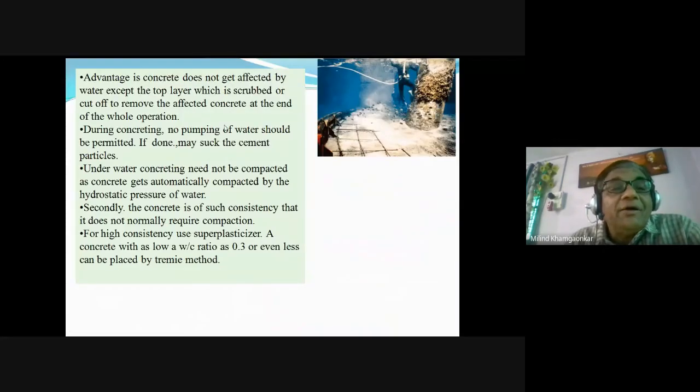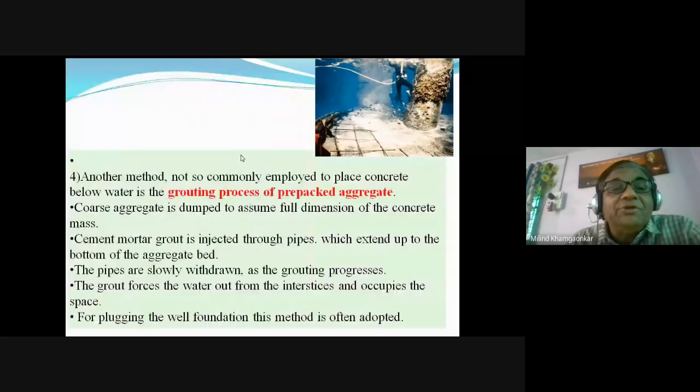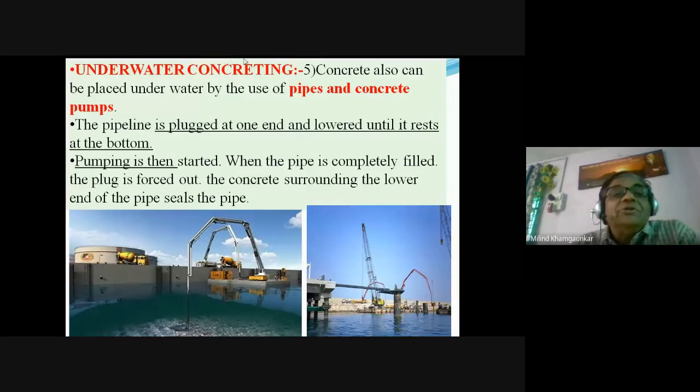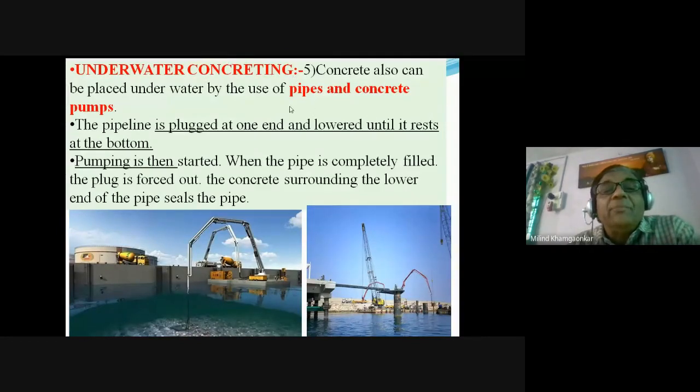Later we saw the Tremie method, and a sketch of the Tremie method is also here. Later we saw that the next method is by grouting process of the pre-packed aggregate. Okay, by packing the coarse and the fine aggregate in the formwork, and by then grouting process I have explained to you, that is forcing the cement and water paste along with certain admixture into the pre-packed aggregate with the help of the pipe and with the help of the compressed air. Okay, so as to make the watertight concrete. Then we have seen underwater concreting with the help of the pipes and the pumps. That is the latest technology.